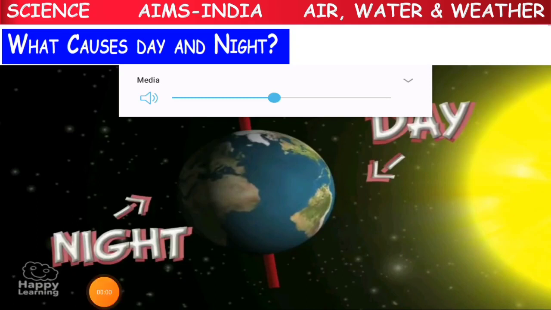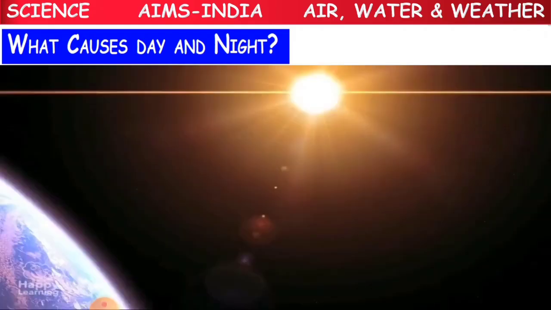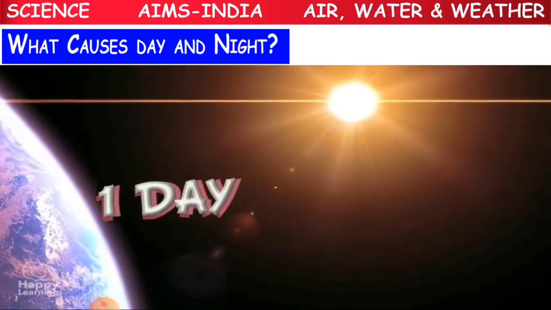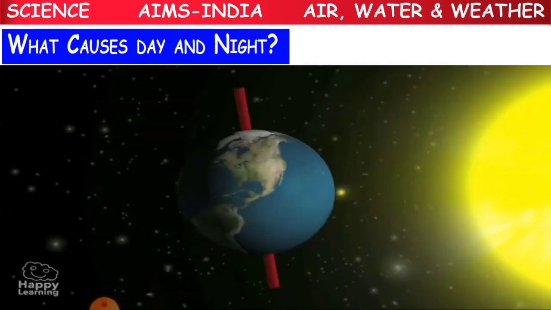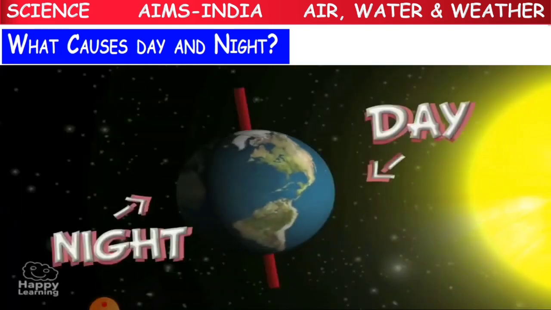So here, see what causes day and night, children. If you see here in the picture, this is the planet Earth, and you have got a tilted axis, the red color one. With this tilted axis, the Earth is going to rotate around itself, and this is going to cause the day and night. Okay, children, so let us see how this happens. See here, the Earth is going to rotate around itself and is going to revolve around the sun.